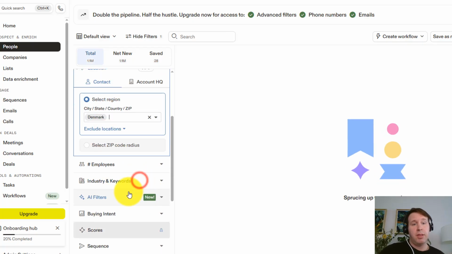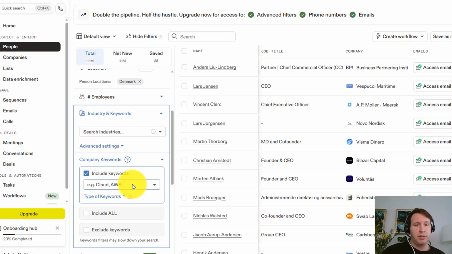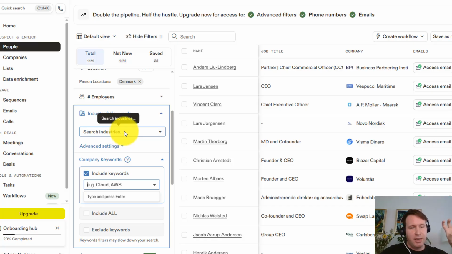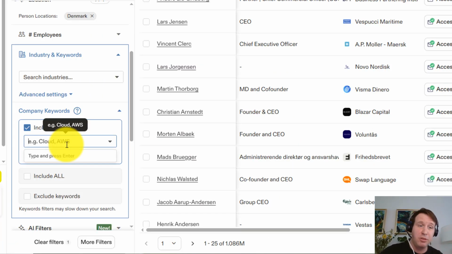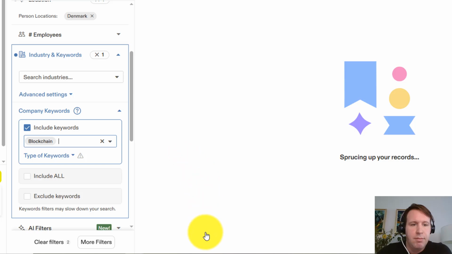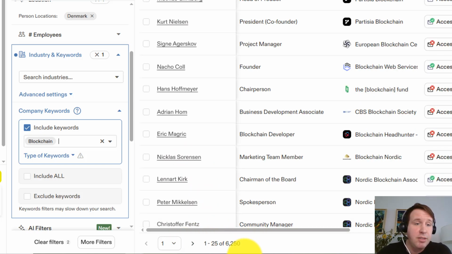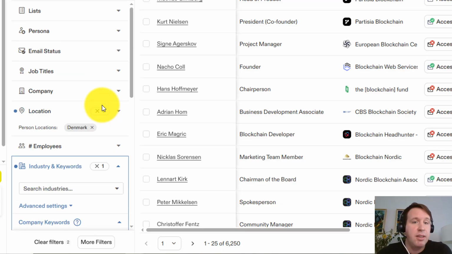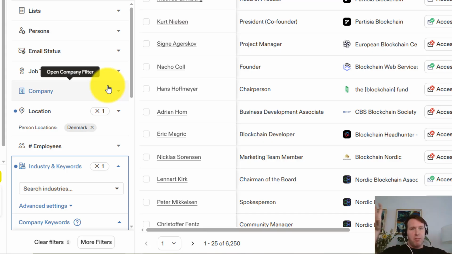Now I want to make sure that I'm using my own industry filters, the ones that I want to make sure that I'm including. I don't think the industry keywords that are usually the LinkedIn industry filters are the best ones to use. I'm using the keyword filters, blockchain. Great. Now I have this list. It's not bad.